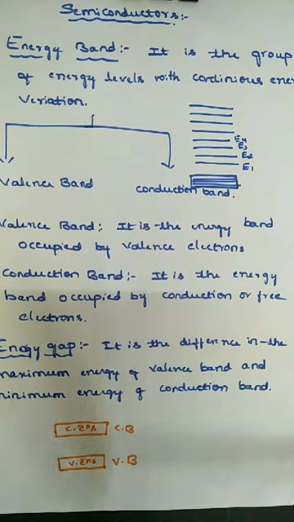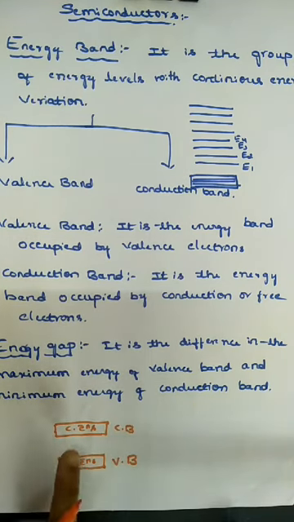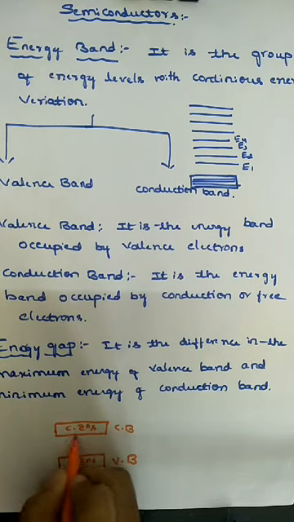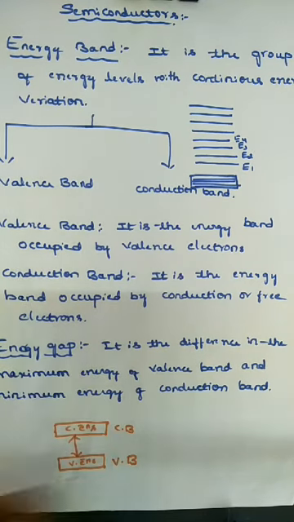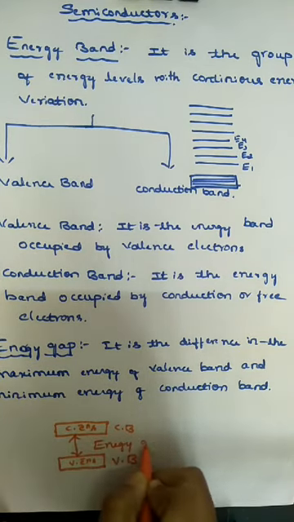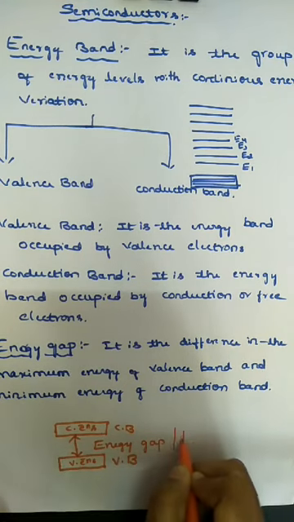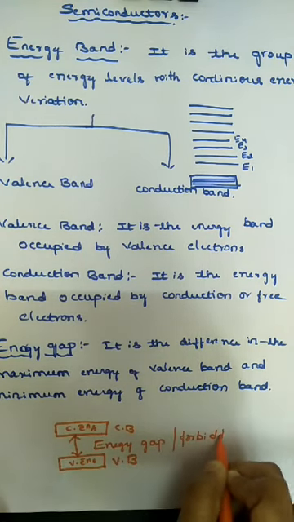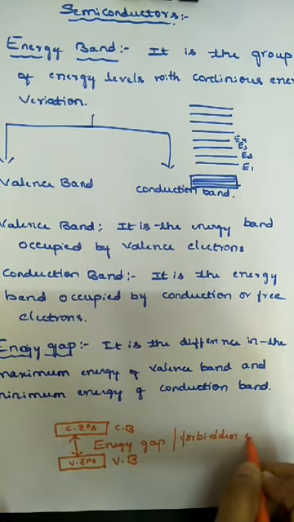If you observe here, there is a gap between valence band and conduction band. This is called the energy gap, also called the forbidden energy gap.